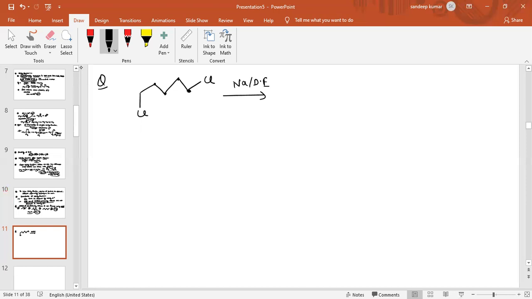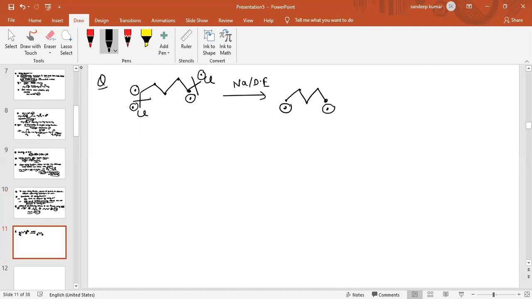When this bond breaks, one free radical on this carbon atom and one free radical on this chlorine. Now this bond will break, one free radical on this chlorine atom and one free radical on this carbon atom. So it is like this: first carbon atom, second, third, fourth and fifth carbon atom. There is a free radical on this carbon atom, also a free radical on this carbon atom, and Cl is removed by sodium electron in the form of Cl minus.